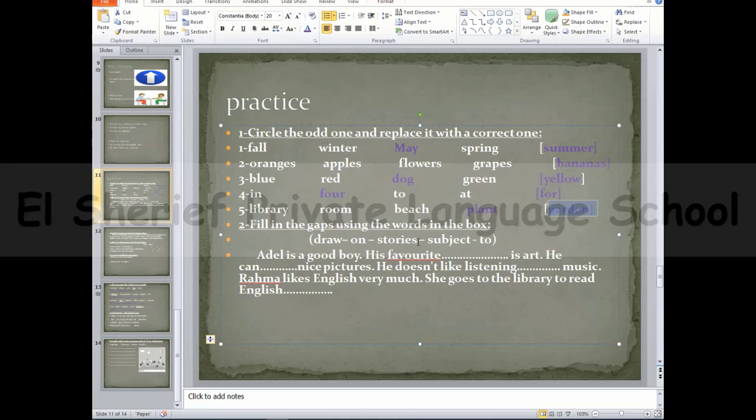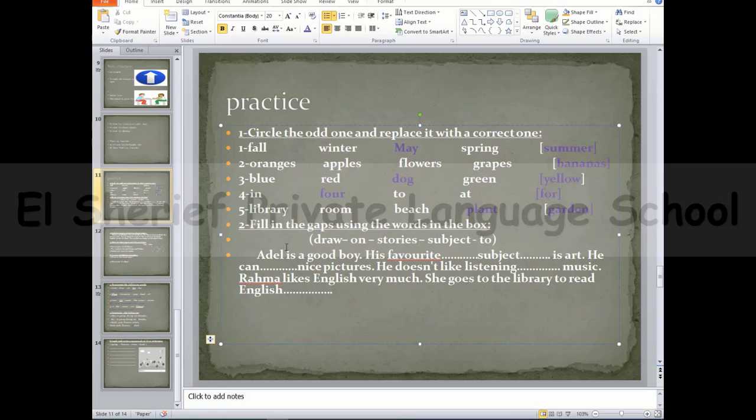Okay, now let's move to the second question. You have to fill in the gaps using these words. We have to read the words carefully. We have draw, on, stores, subject, and to. Let's read the text. Adil is a good boy. His favorite what is art? His favorite what? Of course, his favorite subject. His favorite subject is art.